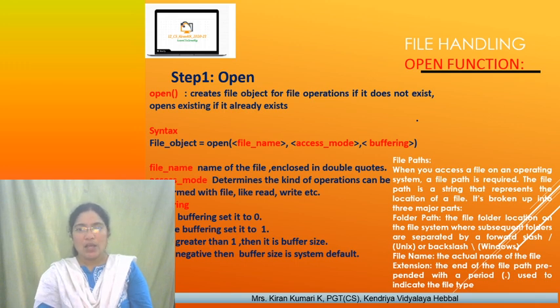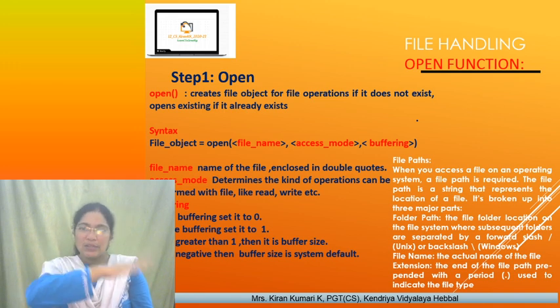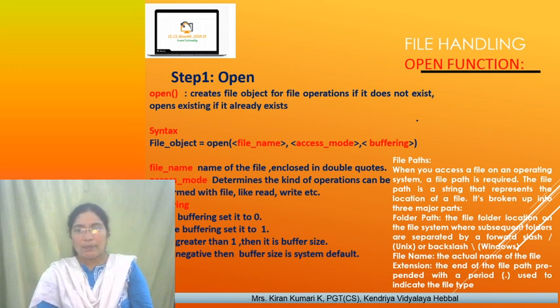forward slash. Forward slash is like when you are writing p by q; that is forward. Backward is if you reverse it, the backslash, if you are using Windows. The file name is the actual name of the file, and the extension is at the end, whatever we write after the dot, using the period and then whatever extension we are giving. So these are the three parts of a file path: the folder path, then the file name, then the dot extension.